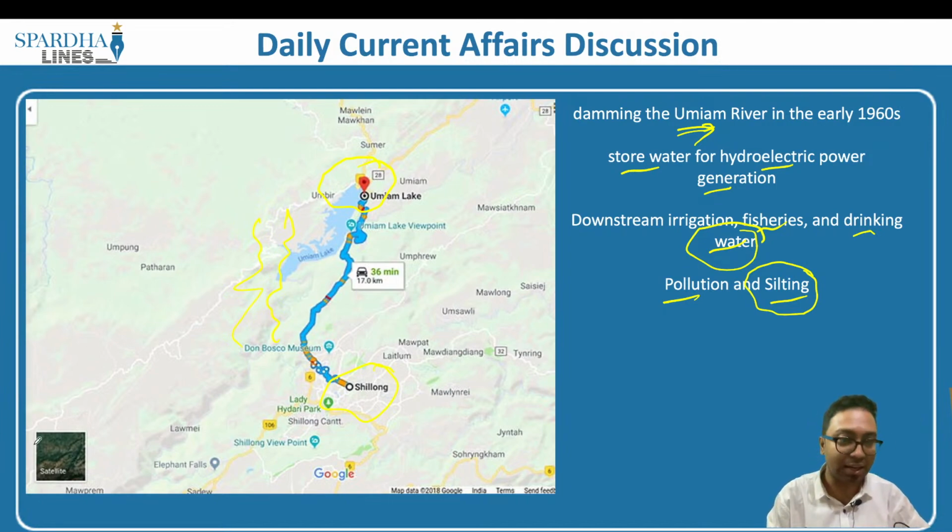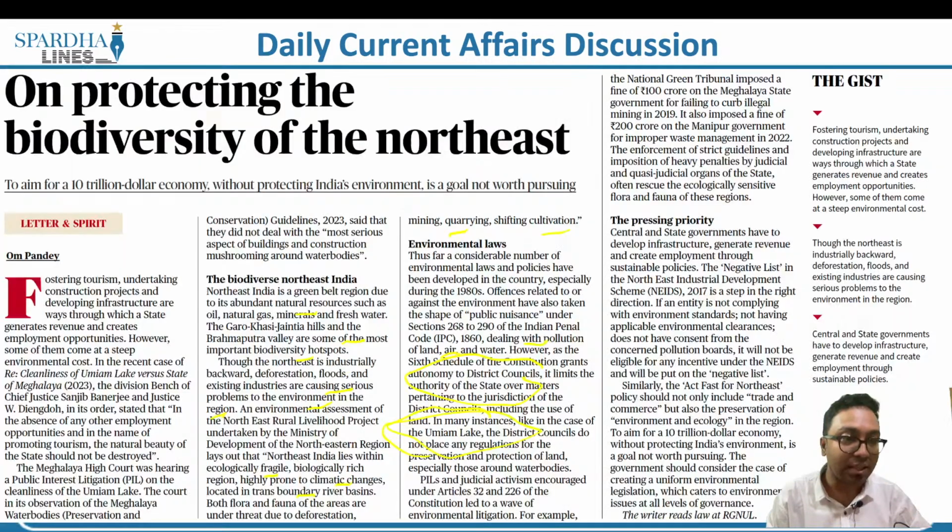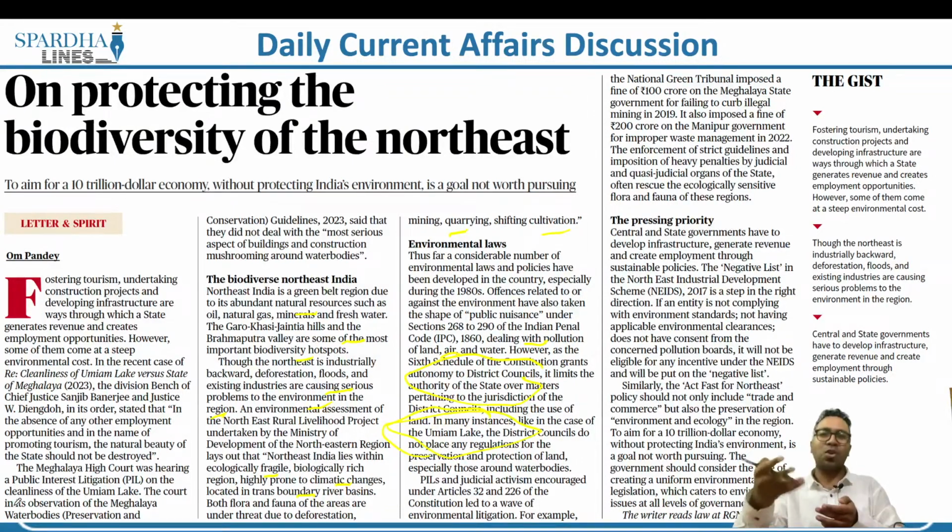So this article goes on to say, since there has been a lot of autonomy given to the district councils, they are not able to regulate the special and the general laws. The only option available is to knock on the doors of the judiciary. So in this particular backdrop, public interest litigations have been filed. In fact, there have been a couple of cases where suo motu cognizance has also been taken by the judiciary, primarily to take care of the northeastern part of India.